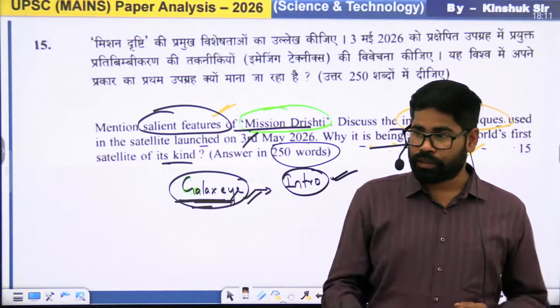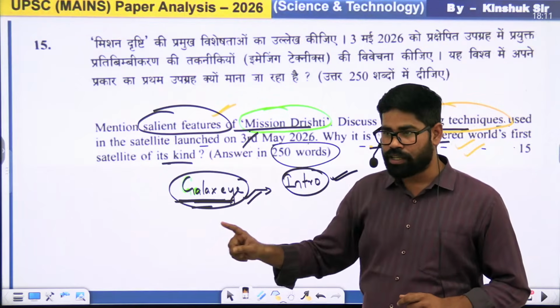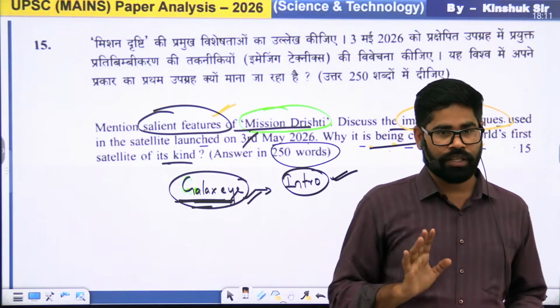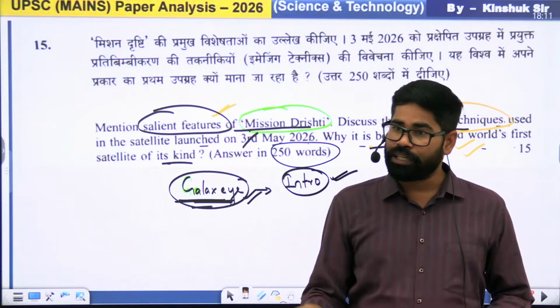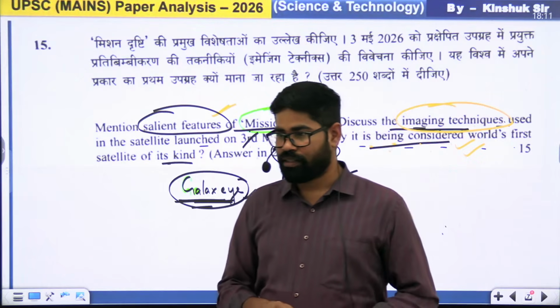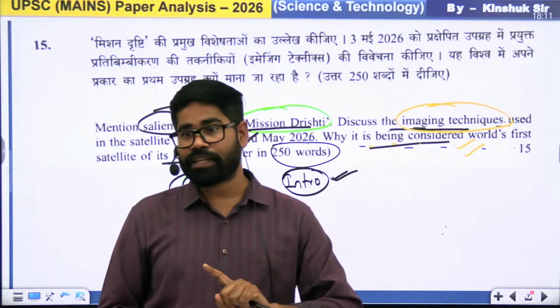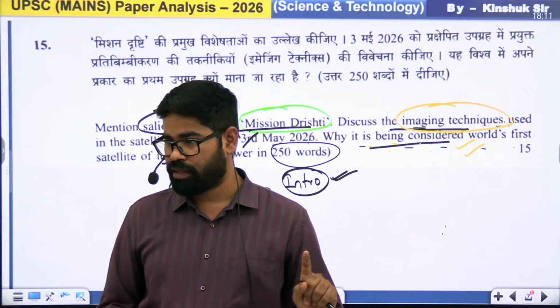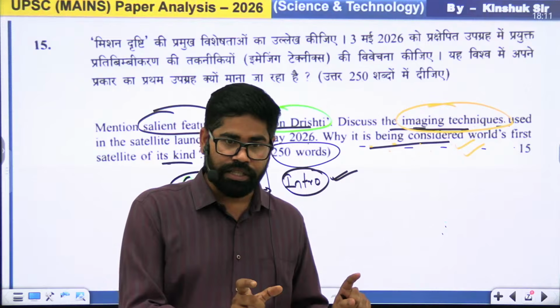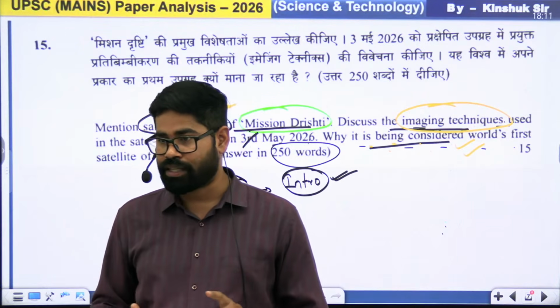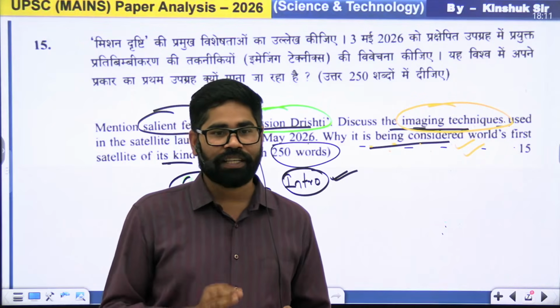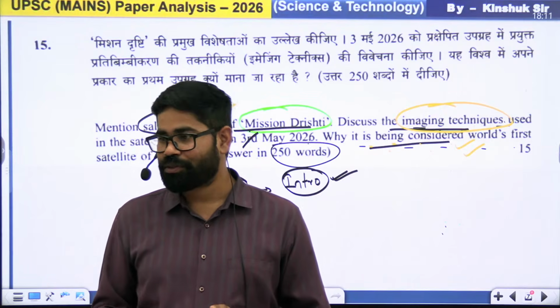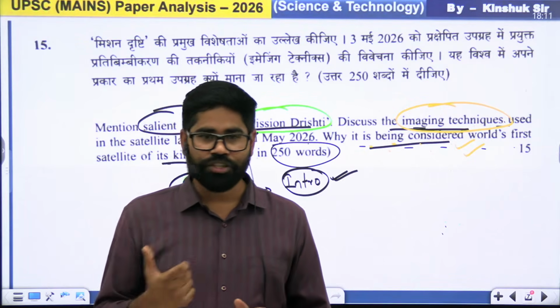But no. The question is asking salient features first, so write salient features first. अगर आप sequence change करोगे, वो number का sequence change कर देंगे. तो never change the sequence in the examination. कभी भी नहीं. If they ask you in a particular sequence, always answer in that sequence. चाहे भले ही आपको अटपटा लगे, but you have to answer in that. ठीक है. तो do not change that sequence.